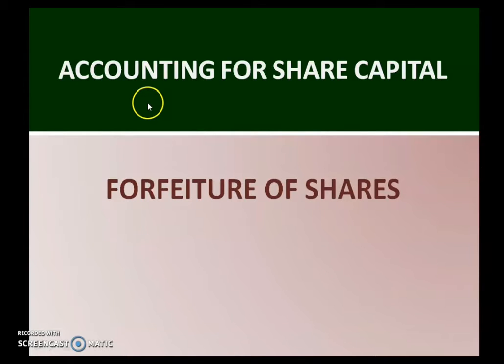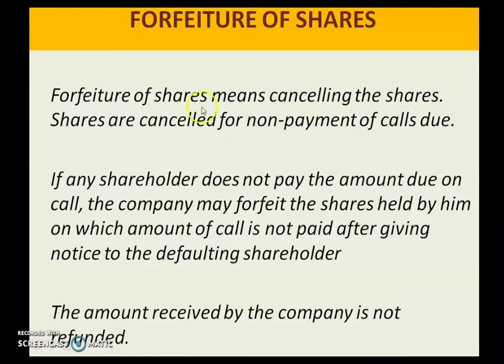Children, we are back with our chapter Accounting for Share Capital, but with a new topic, that is forfeiture of shares. What is forfeiture of shares? Forfeiture of shares means cancelling the shares. Shares are cancelled for non-payment of calls due. If any shareholder does not pay the amount due on call, the company may forfeit the shares held by him on which amount of calls is not paid after giving notice to the defaulting shareholders. The amount received by the company is not refunded.